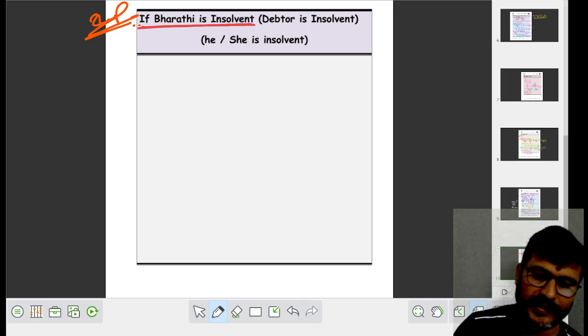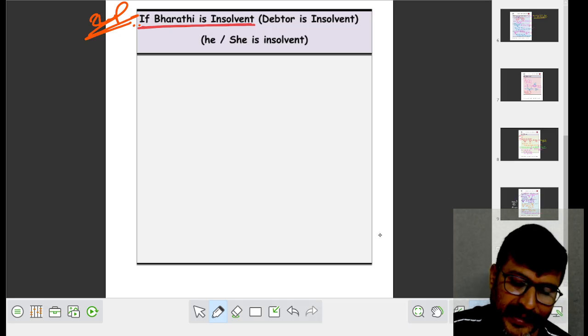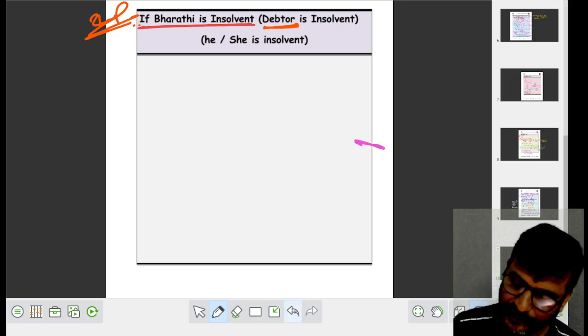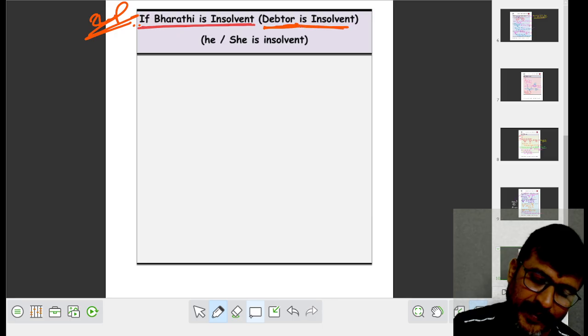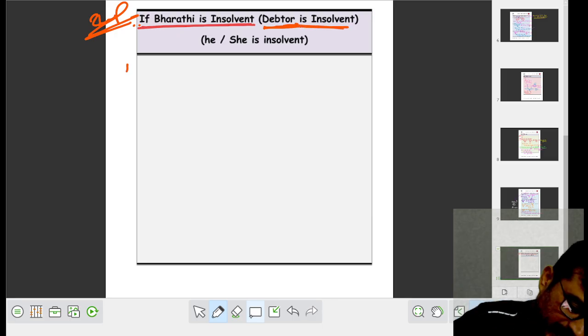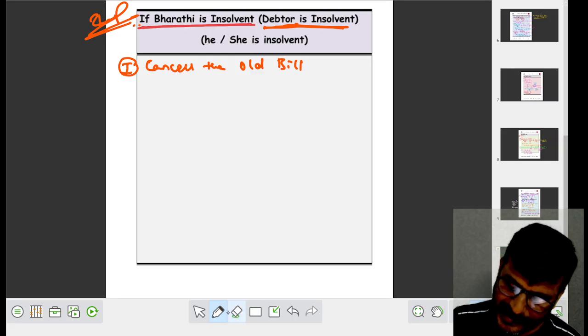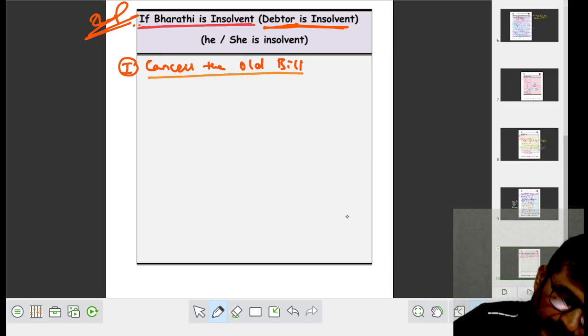Bharati is insolvent. Who is Bharati? Debtor. When the debtor is insolvent, what to do? Please remember two things. Number one, cancel the old bill.